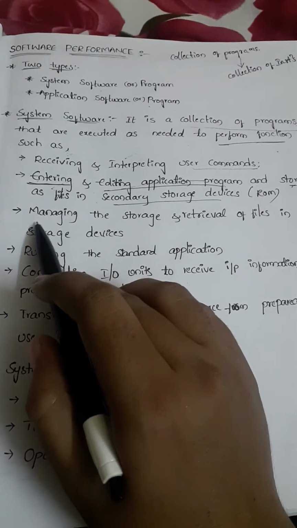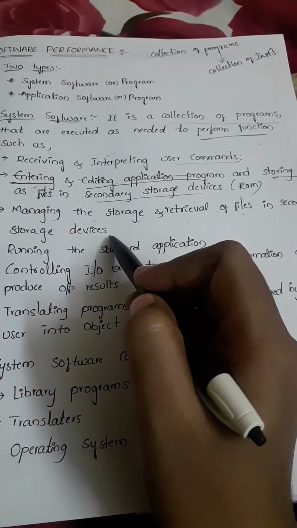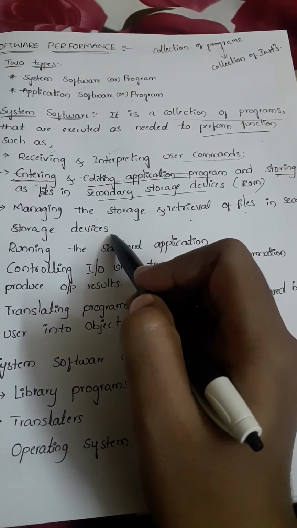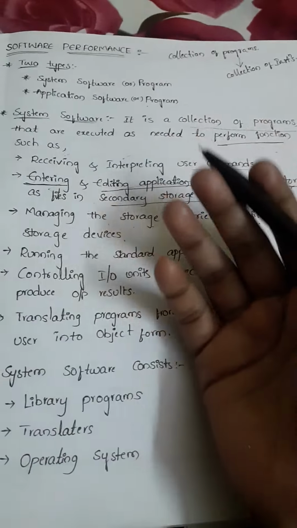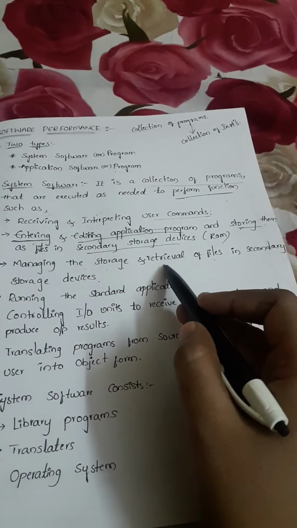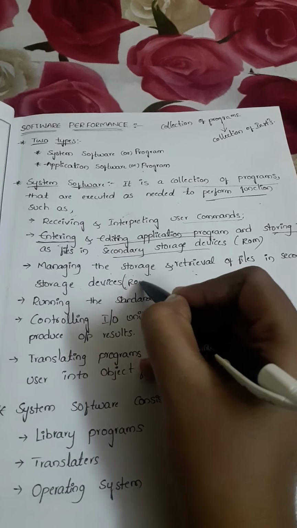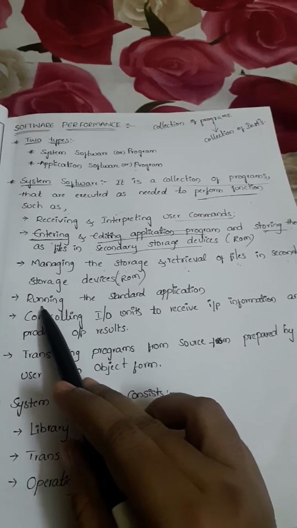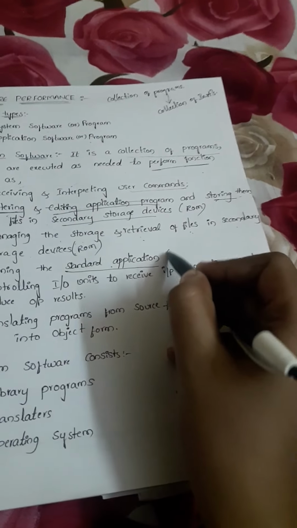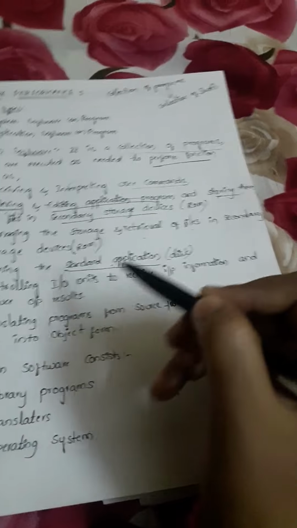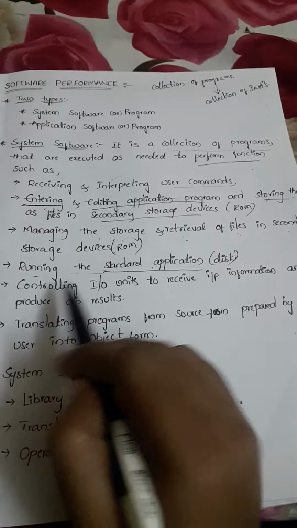Another action is managing the storage and retrieval of files in secondary storage devices. Managing the storage means adjusting the storage capacity, and also retrieving files from memory. That memory is the secondary storage memory, which we can represent as ROM. Another function is running standard applications, such as the disk. We have many applications here. The next one is controlling IO units.